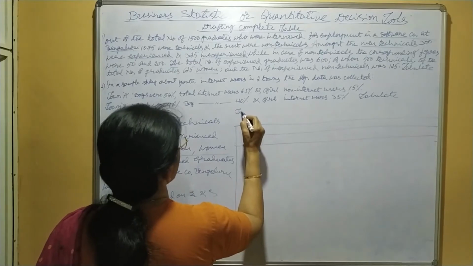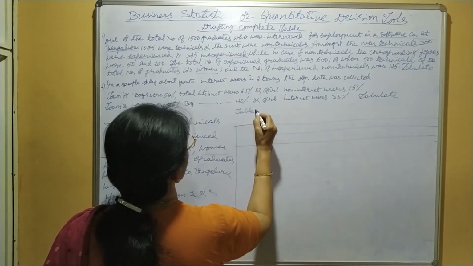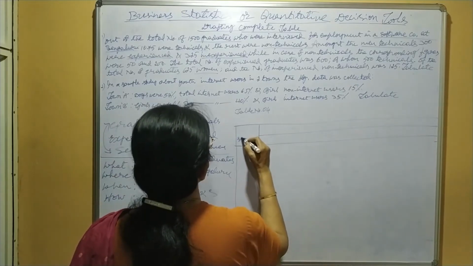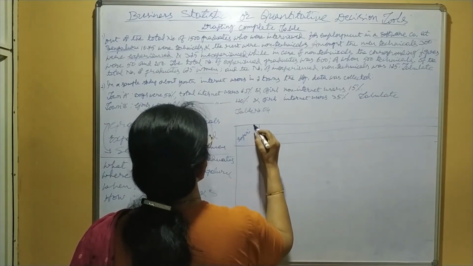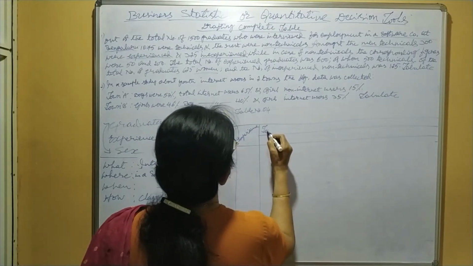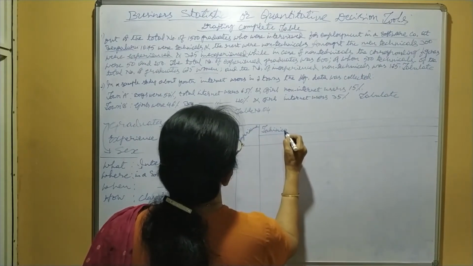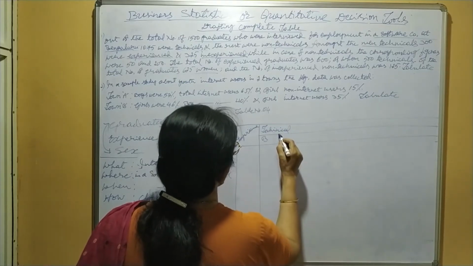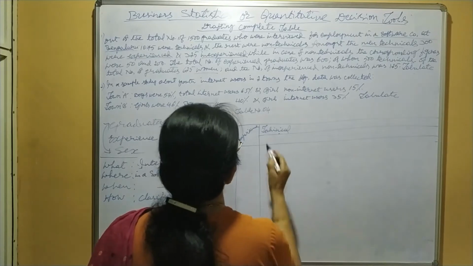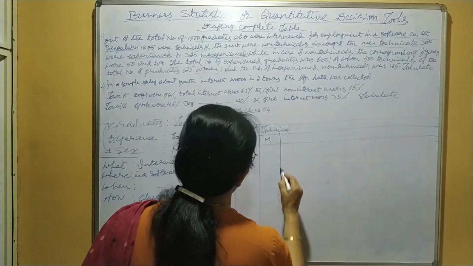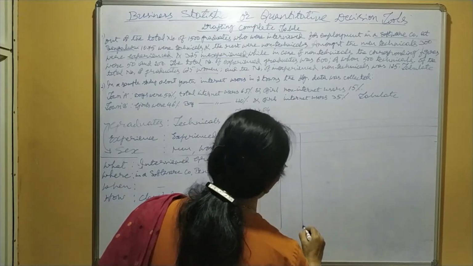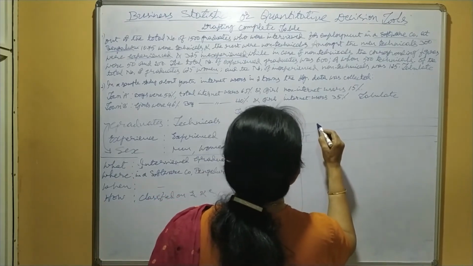Here give table number 4. Here we take experience to rows. Here take technicals, under that men, woman, total.